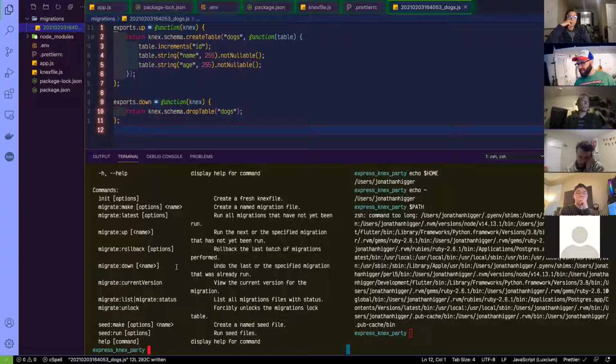Oh yeah, we get a list of commands, kind of like rake -t. We get a list of commands. So we could migrate up. We're going to do that. We're going to migrate up first. So I'm going to type in npx Knex migrate up.